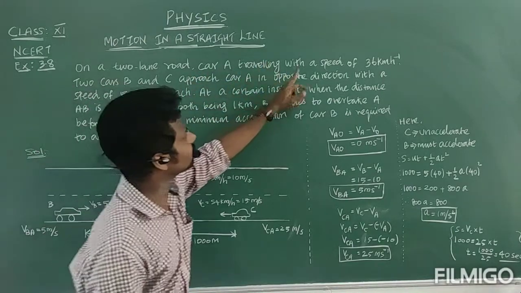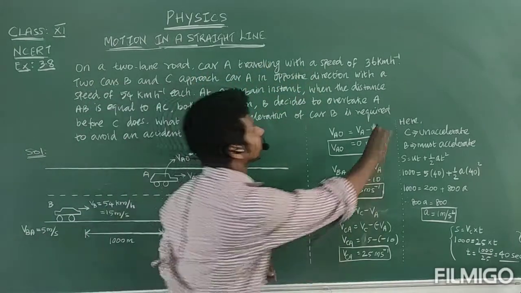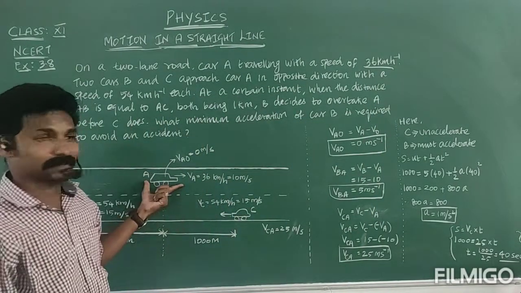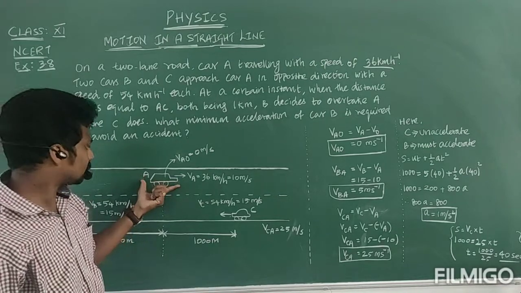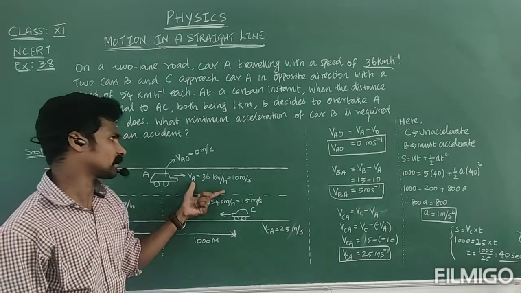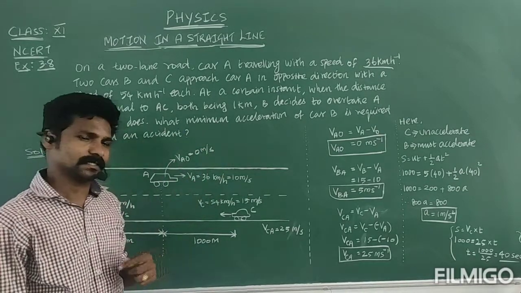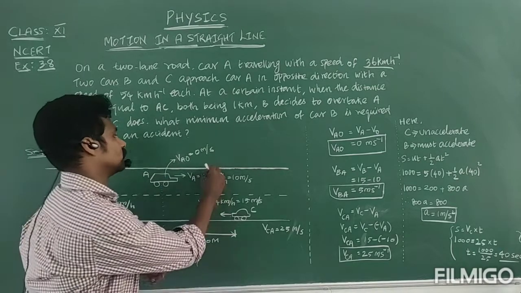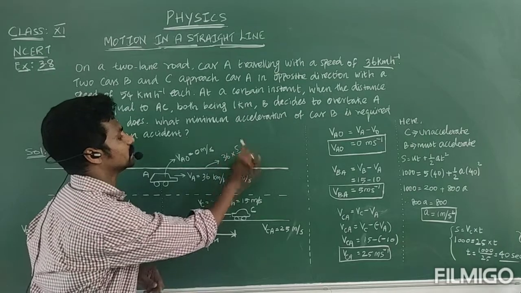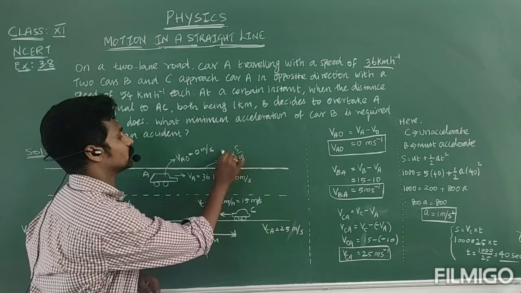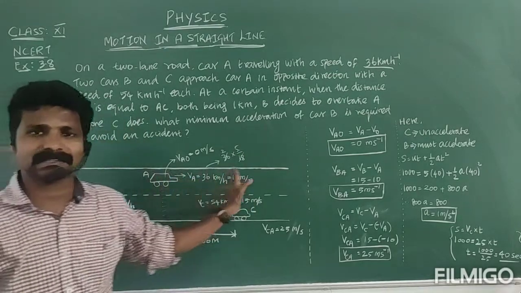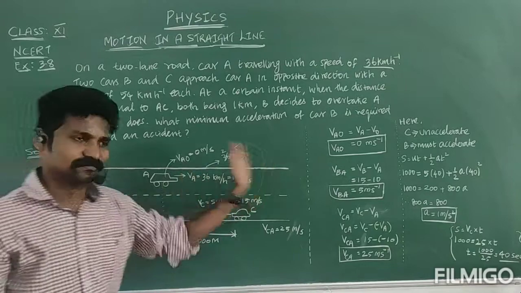Car A is traveling with the speed of 36 km per hour. So I take this is car A, traveling with 36 km per hour. Is it converted into meter per second? So 36 into 5 by 18. Here 1 time, here 2 time, 2 into 5 is 10. So 10 meter per second, car A is going in this direction.